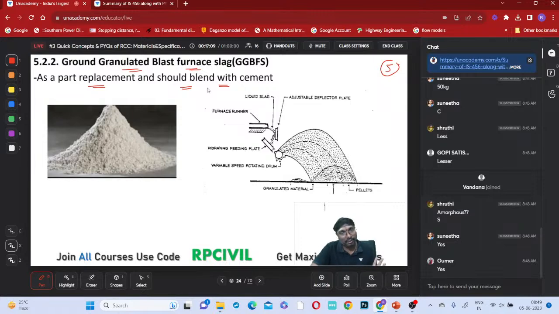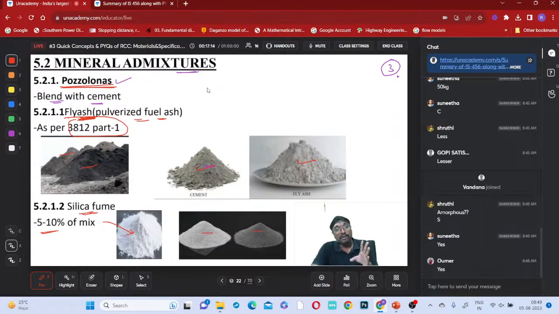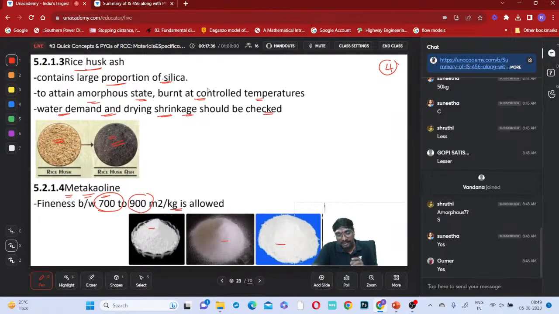So fly ash and these things, what we will do is we have to check it. First we have to check the concrete cube strength for any grade with original cement. Next we have to check for the same grade with this replaced cement. What you do, you replace 5% of the cement by fly ash or silica fume or rice husk ash or metakaolin or GGBFS, whatever mixture you are having. Prepare the same mix and check it. Then 10% replacement of cement you check, and 15% replacement also you check.